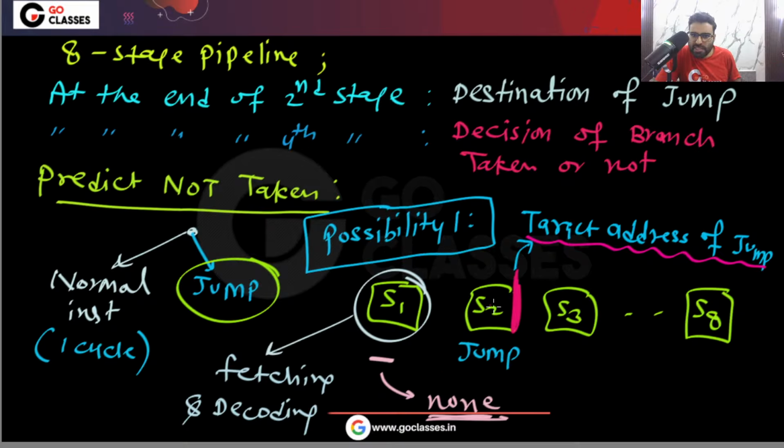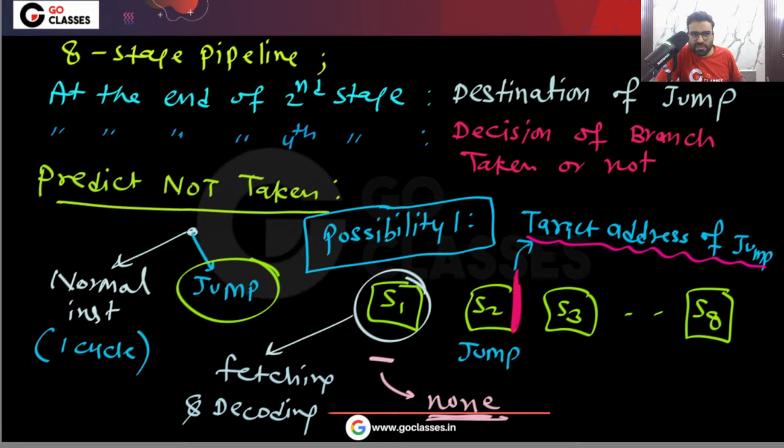Overall, this jump instruction is basically taking 2 cycles, because at the end of this S2 you will get to know the target of the jump, and because this jump is an unconditional branch instruction, we will definitely go to the target of the jump instruction. From this moment I will definitely fetch the instruction at the target address. So in this possibility 1, the jump instruction is consuming 2 cycles, yes or no?